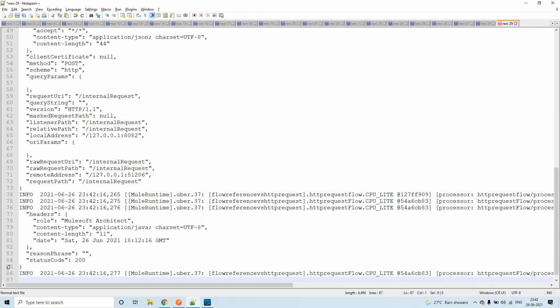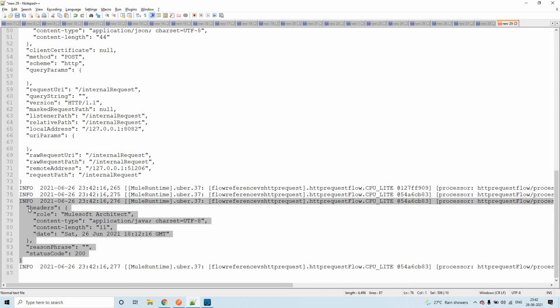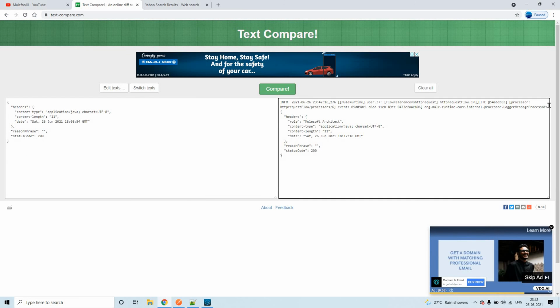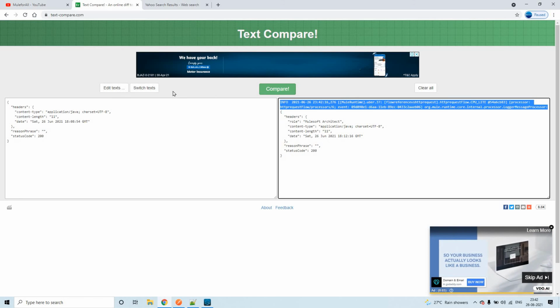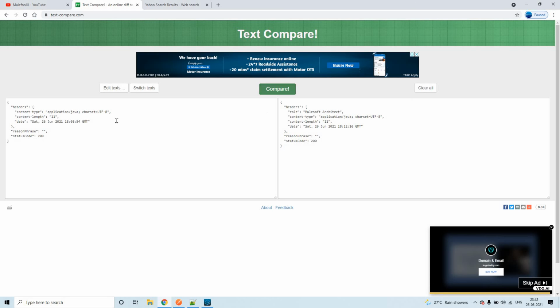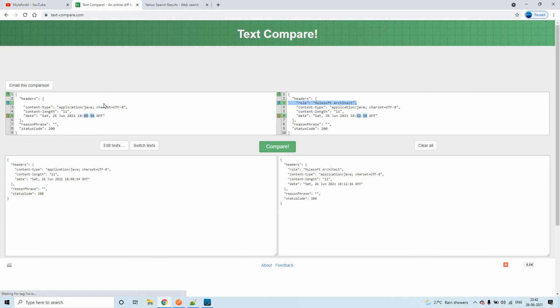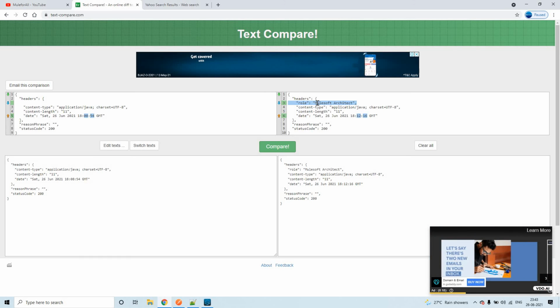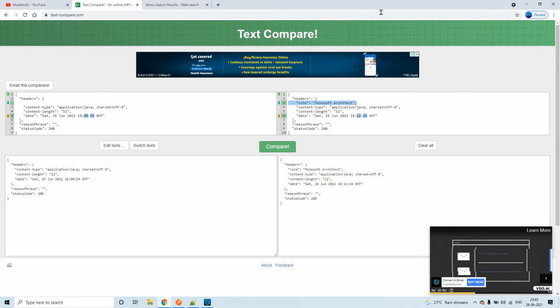Now let me copy the attributes from the new notepad, Ctrl+V. I'm deleting this unnecessary thing. Now let's compare this. See, role got added. This is one of the headers and we added it explicitly.